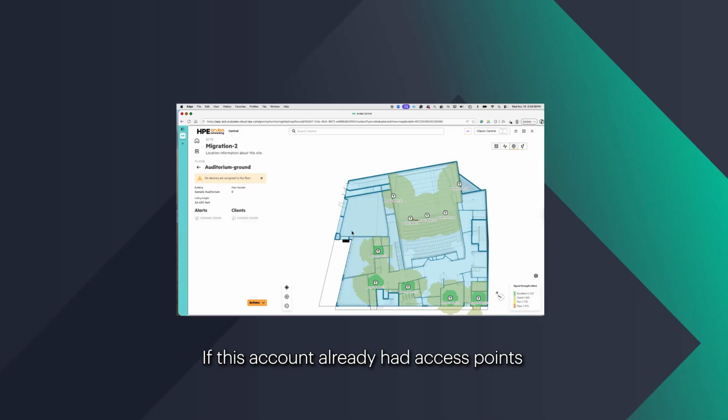If this account already had access points matching with the names that are coming in from Hamina, these access points would be converted into live APs. So that takes care of the import using Hamina or from Ekahau or from Airwave or even using Classic Central.